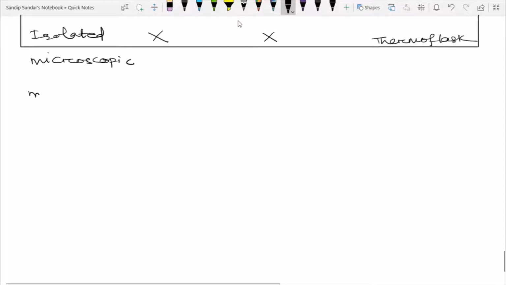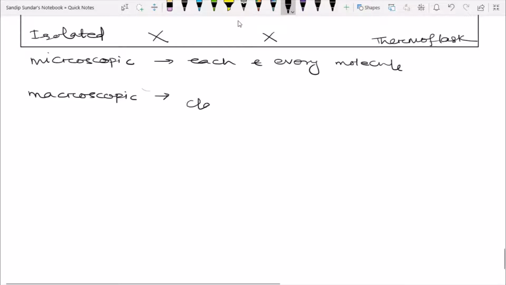So in microscopic approach, we consider each and every molecule. Another one is macroscopic approach. In macroscopic approach, the behaviors of individual molecules will not be taken into consideration, but the average behavior of the molecules will be taken into consideration. So it is otherwise named as classical approach.